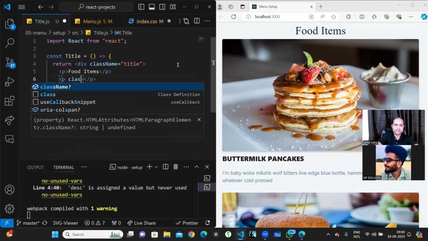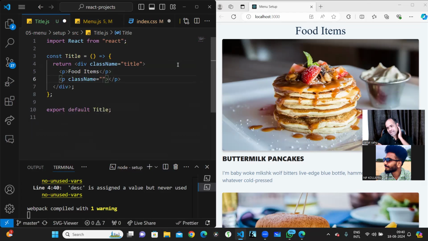Why are you using class name, not class, in React? Because class is a reserved keyword in JavaScript. So that's the reason class name is used, not class. Okay, this is one of the interview questions.